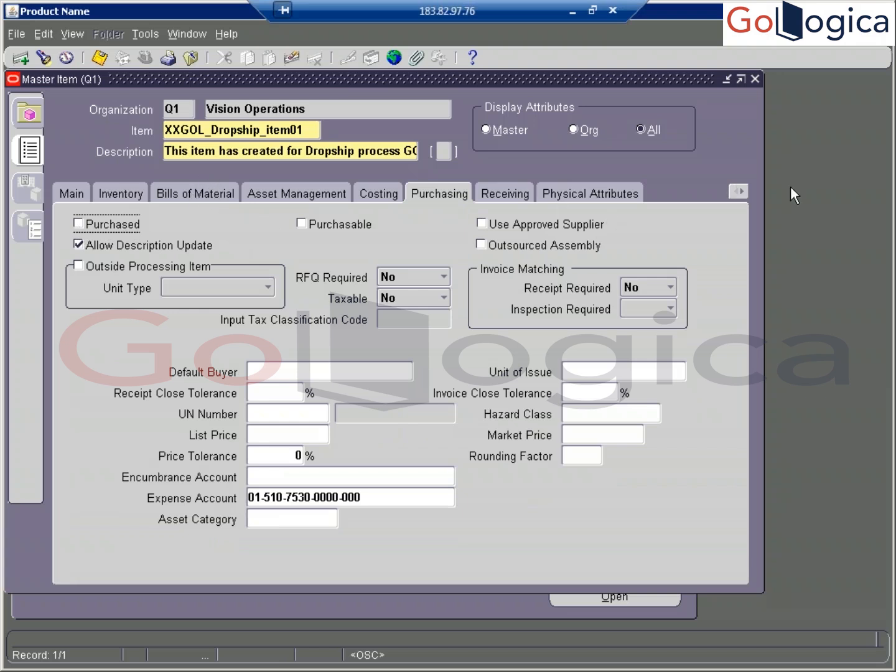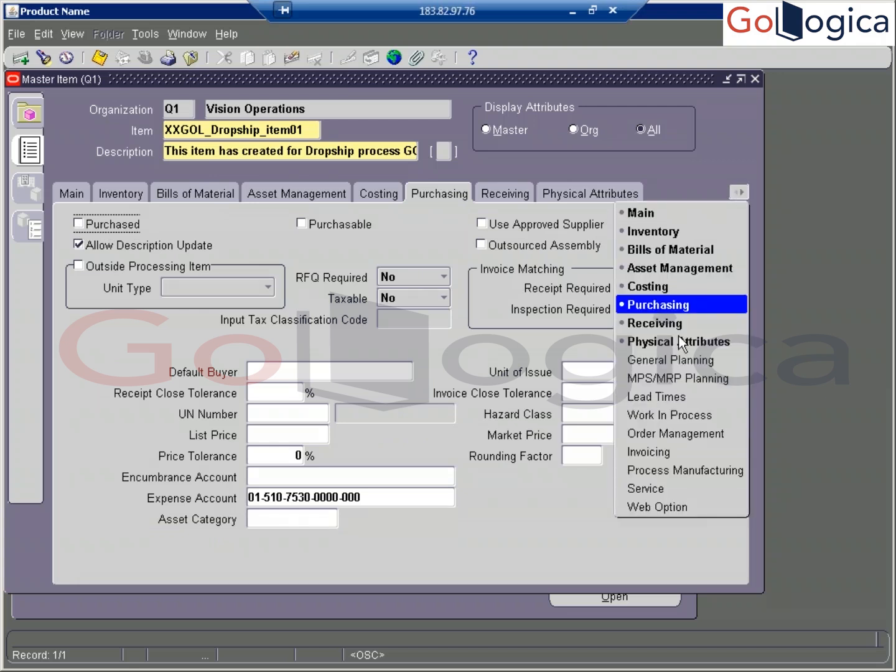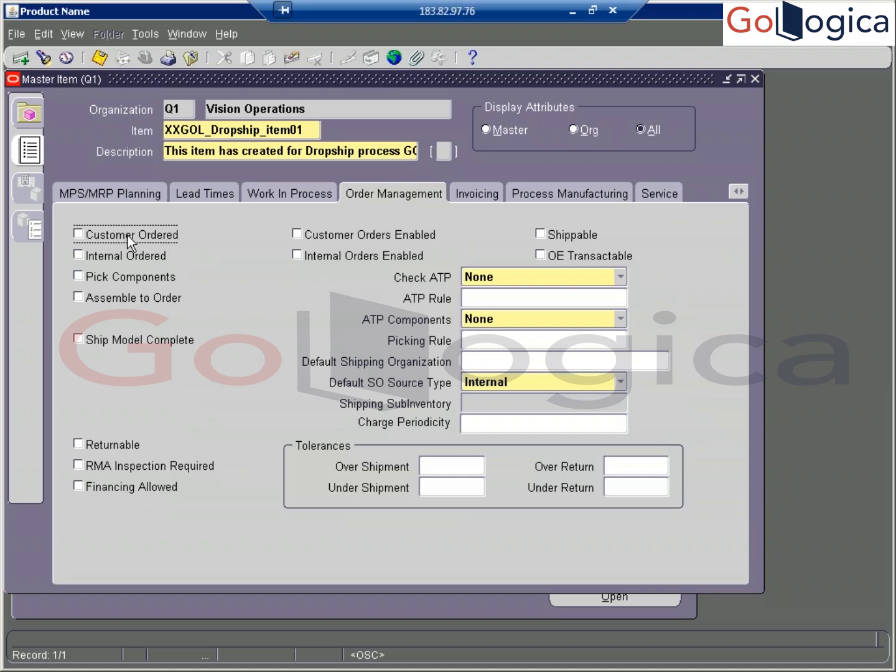If you go to order management, you have the other things also. See, customer ordered item. When you check this checkbox only, the customer can place an order on top of this item. So if you see here shippable, if it is unchecked, only a few of the main things I'm talking about here. If it is not shippable, you are unable to ship the material to the customer.